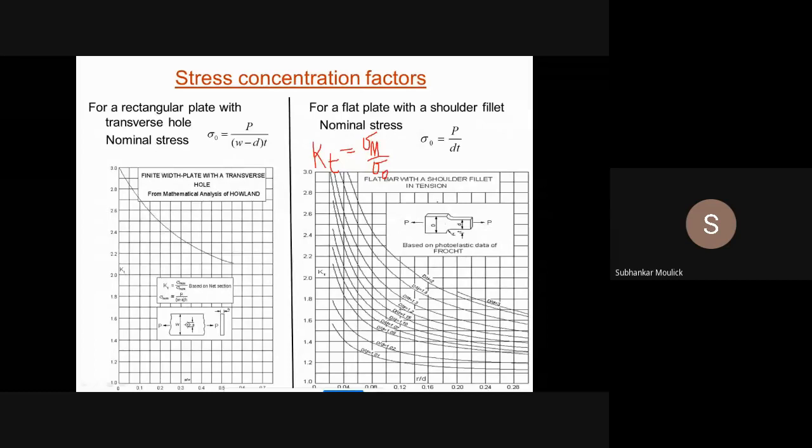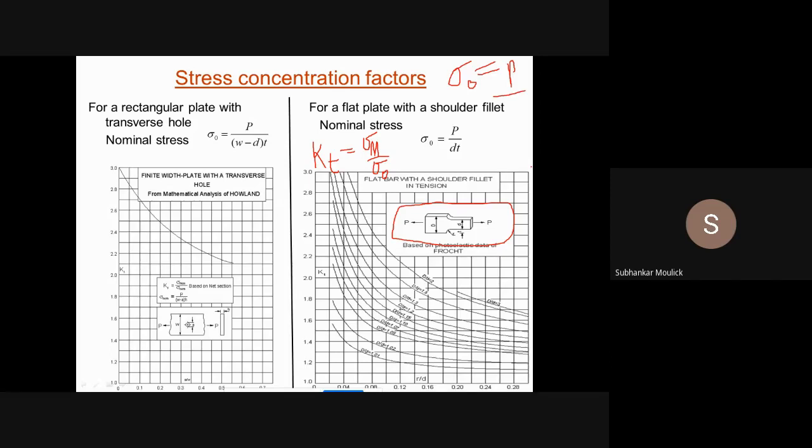So this is your diagram. Since the entire bar is subjected to tensile load, tensile stress will be generated, and that tensile stress will be the nominal stress sigma naught. That will be load, T, divided by cross sectional area.